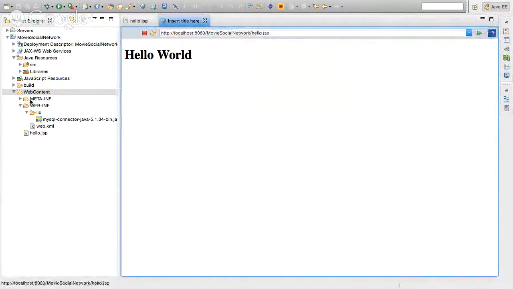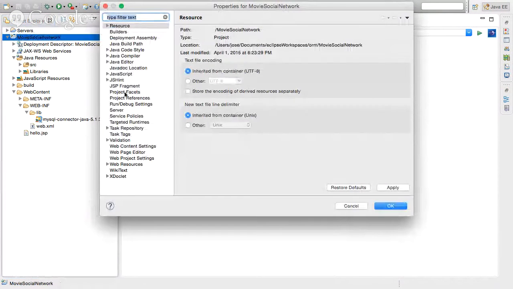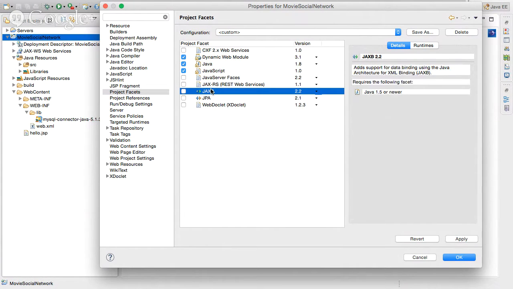Okay, very good. All right, so what we need to do here is first configure the new libraries that we're going to be using, Eclipse Links libraries, right? So that we can use JPA. To do that, we're going to go to the properties, and we're going to go to project facets, and these are the installed modules that we're currently using. Right, we're using dynamic web module, Java module, JavaScript, although we're not really using it. And there's a whole bunch of other things. If we want to interact with XML and things like that, notice that we don't have the library for working with XML. That's this one, JAXB, right?